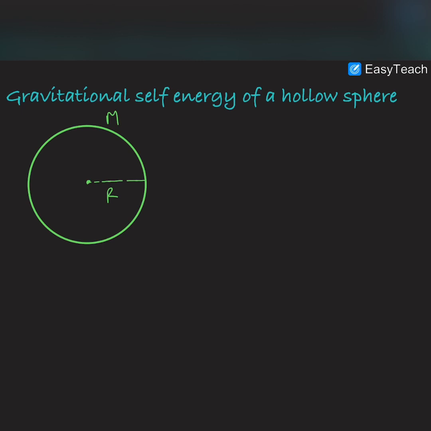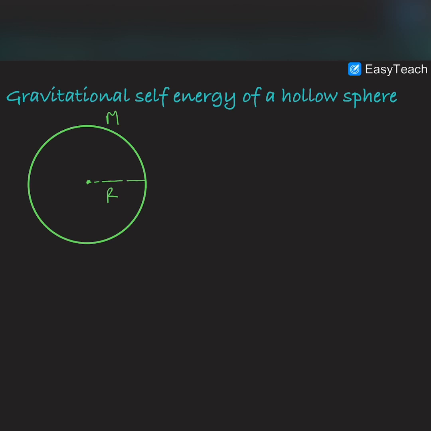The complete mass of this hollow sphere is capital M, and an extended mass can also be regarded as the sum of small point masses.